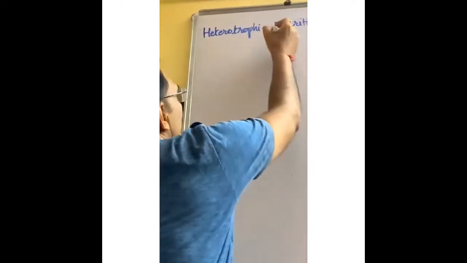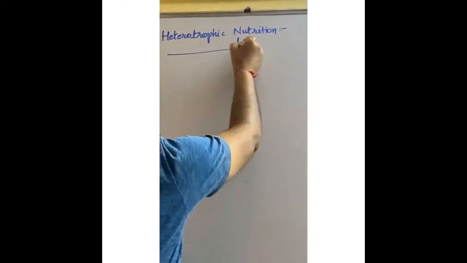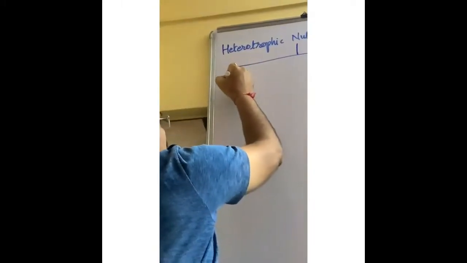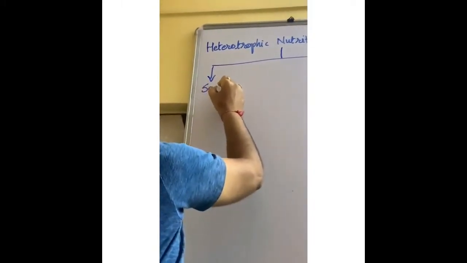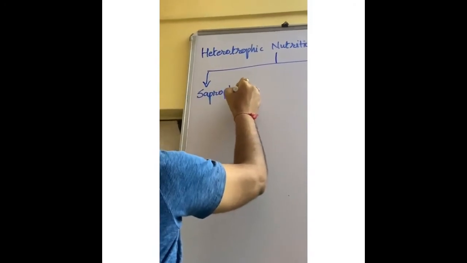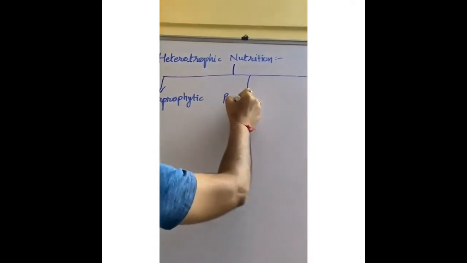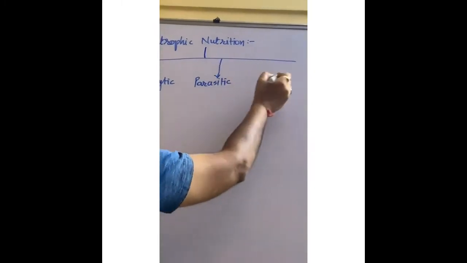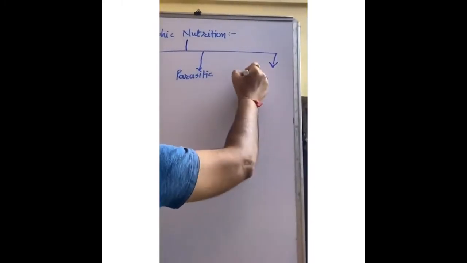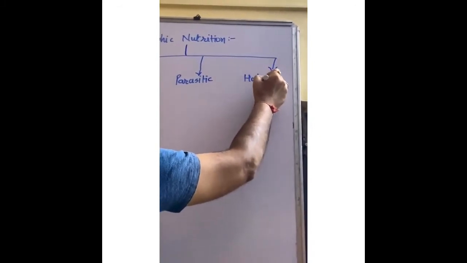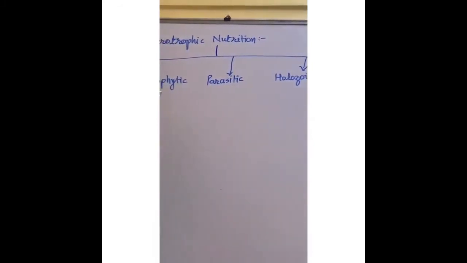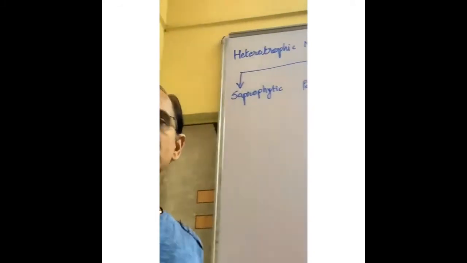Now in this heterotrophic nutrition, three types are there. First is saprophytic nutrition. Second is parasitic nutrition. And the third is holozoic nutrition. We have to learn all these three.